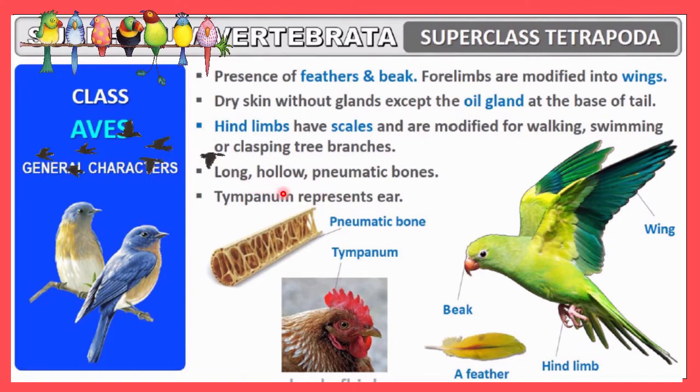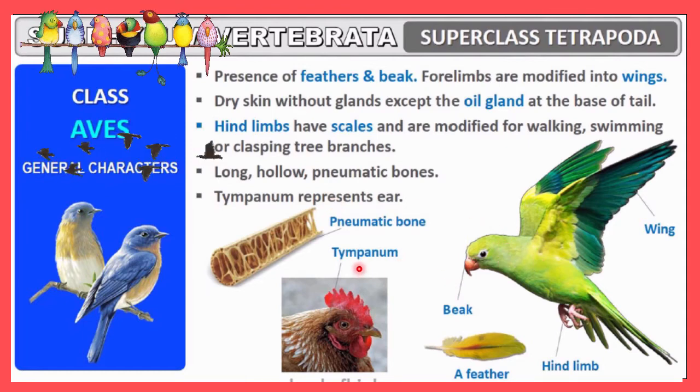So the bones here are unique. They are long, hollow and pneumatic. Here you can see pneumatic bones. Also, a tympanum is present as the ear. The external ear is absent, unlike in humans or mammals. The external ear is present only in mammals, but here there is an ear only in the form of a tympanum, with a total absence of an external ear.